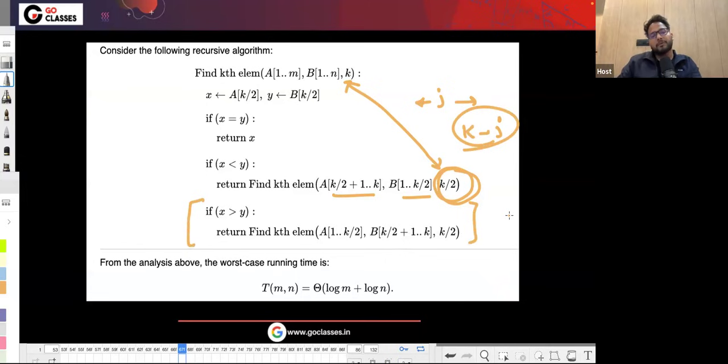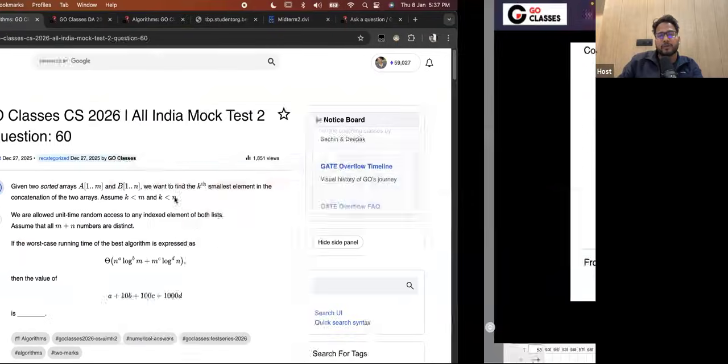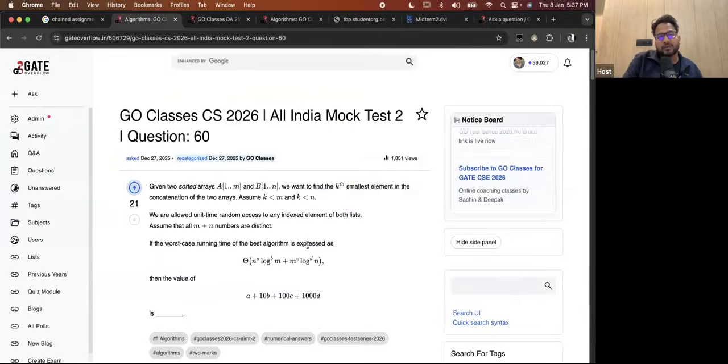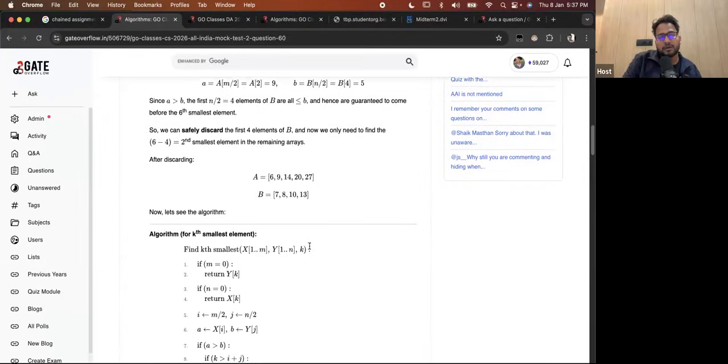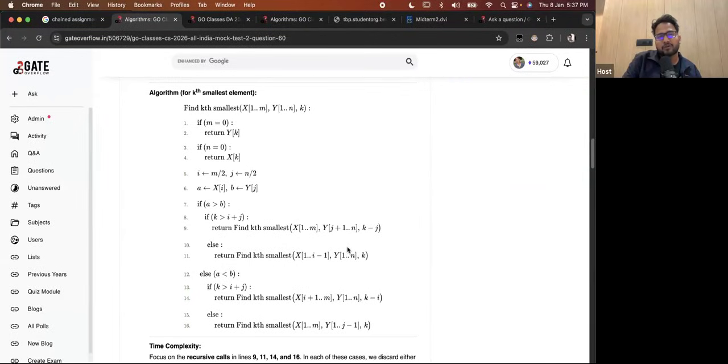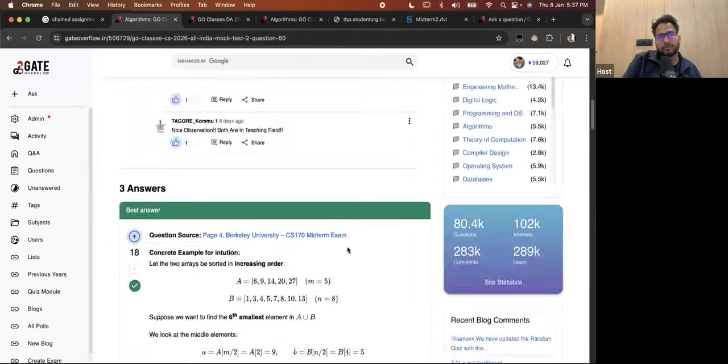And the same question I have given here in GATE CSE also. In GATE CSE also there is a similar kind of algorithm, almost the same kind of question I have given.